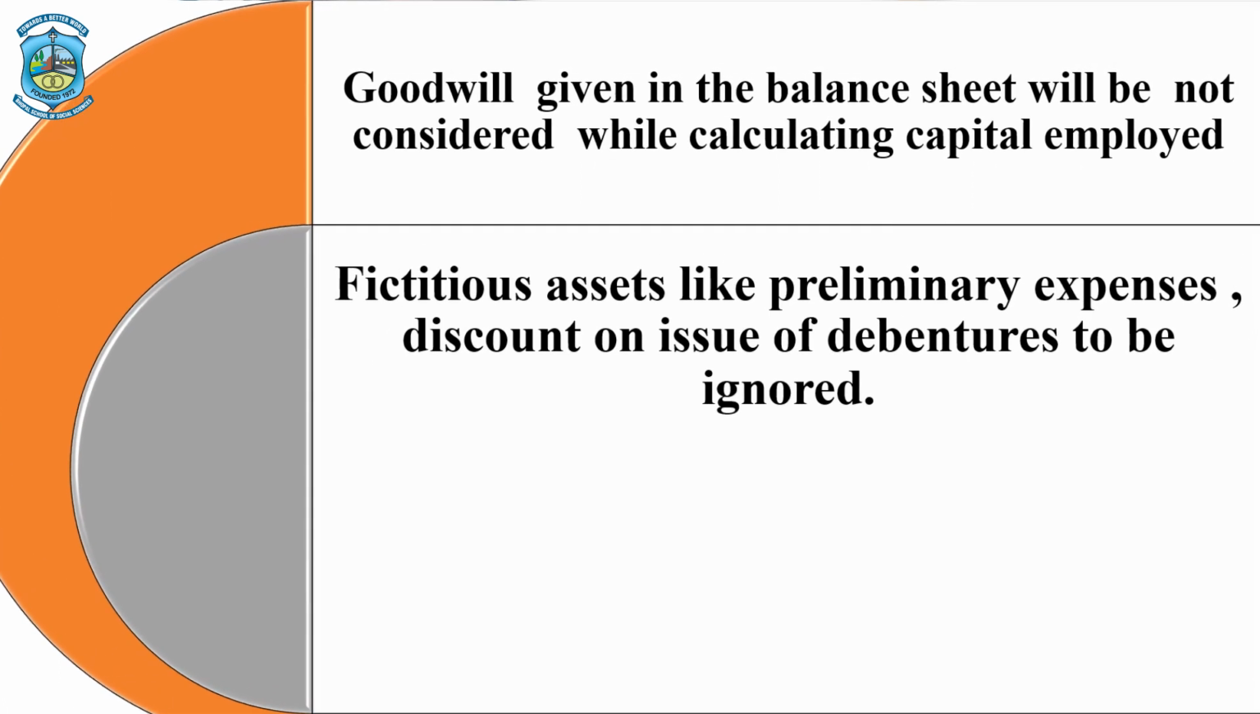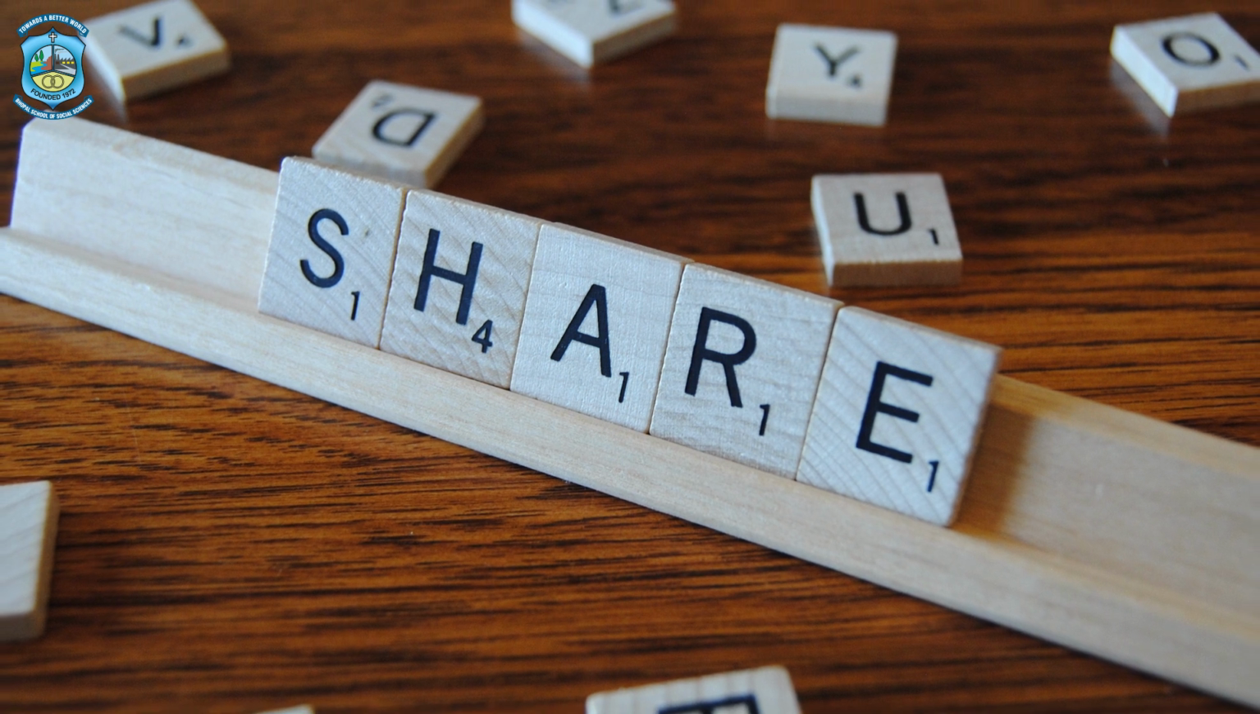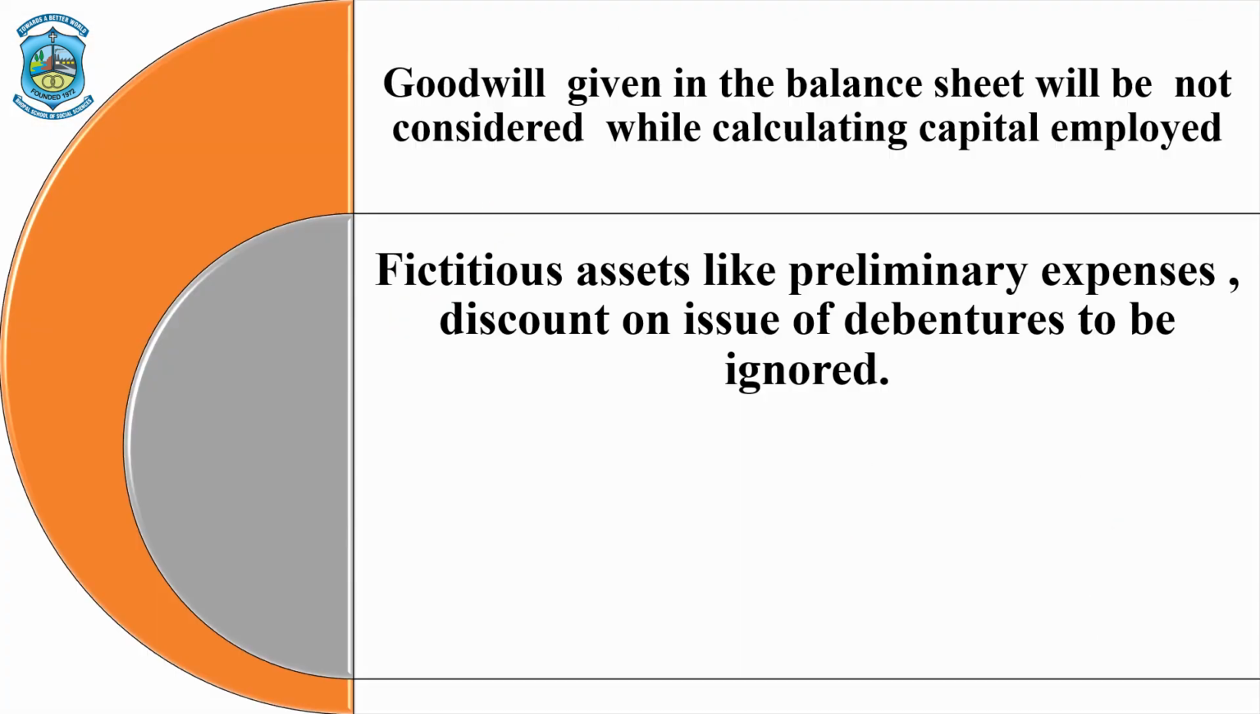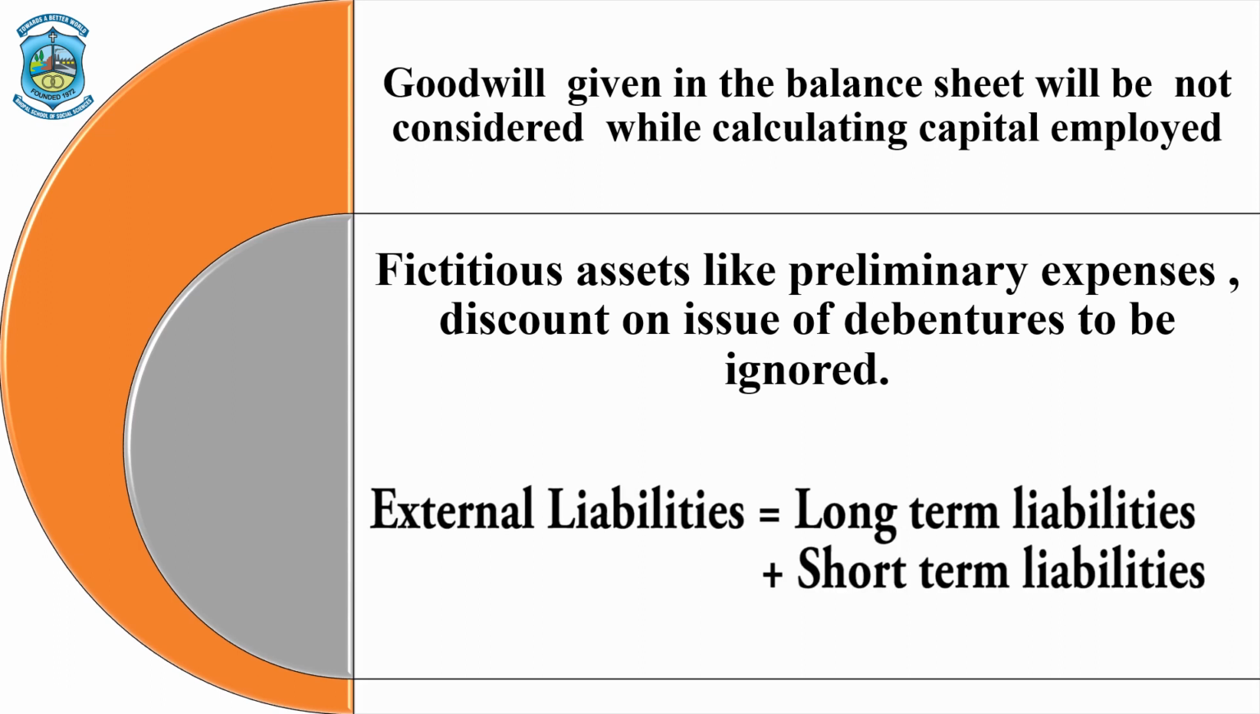Fictitious assets means discount on issue of shares, discount on issue of debentures, preliminary expenses, incorporation expenses, such items need not to be considered. External liability here means what? All the types of long term liabilities, all the types of short term liabilities.